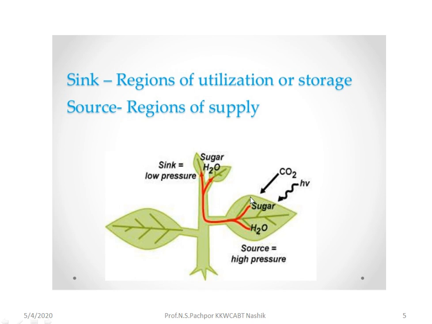Here there is a high pressure of sugar, and there is low sugar at the sink. So there is always movement from high concentration towards low concentration, or high pressure towards low pressure. Here the sugar is synthesized in more amount, but there is no synthesis of sugar and water at the sink. So whatever photosynthates, or assimilates, are synthesized in the leaves are transported towards the sink, that is the movement of photoassimilates from source towards the sink organ.